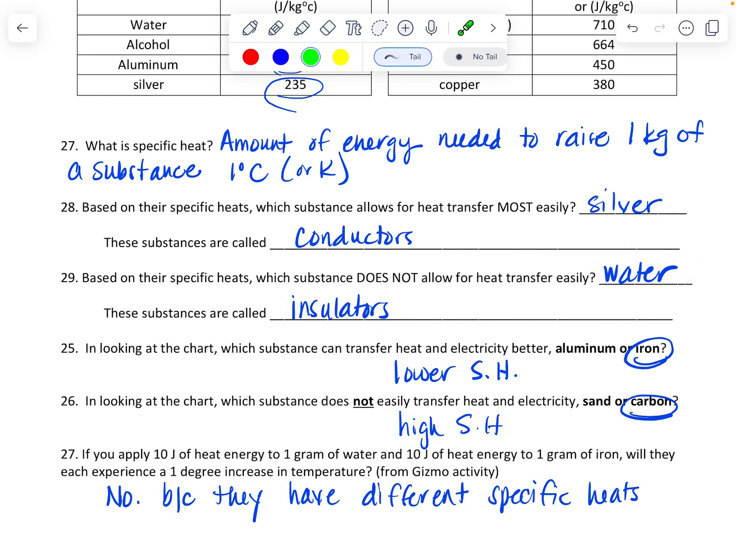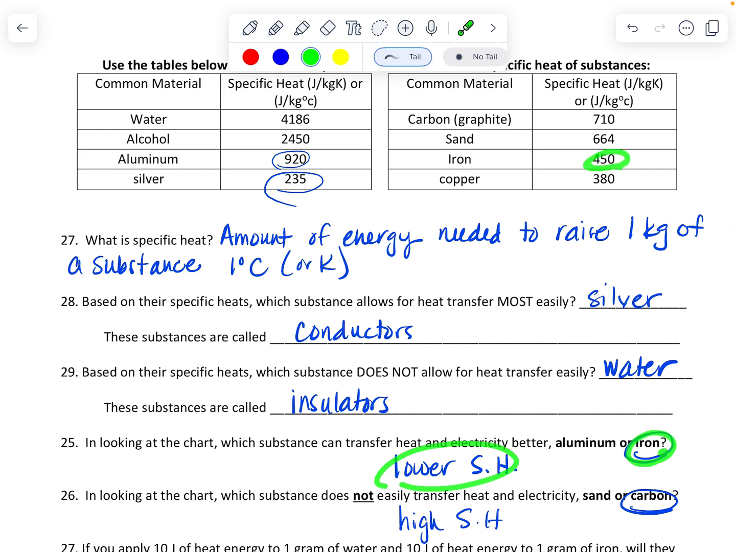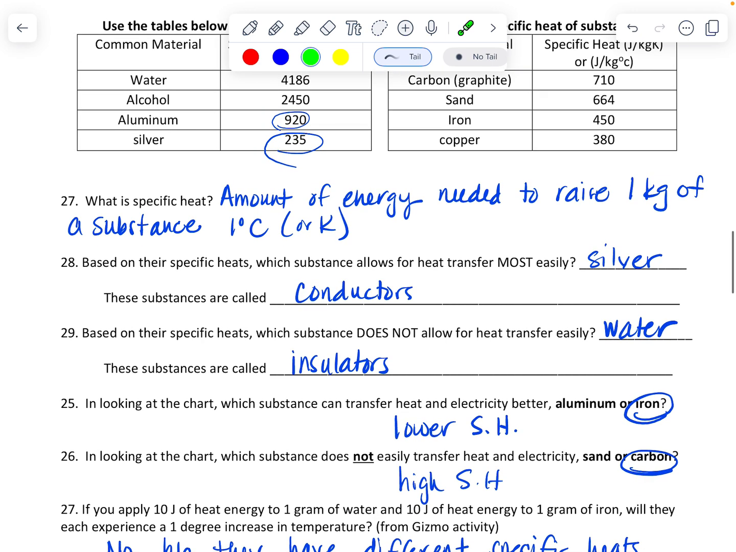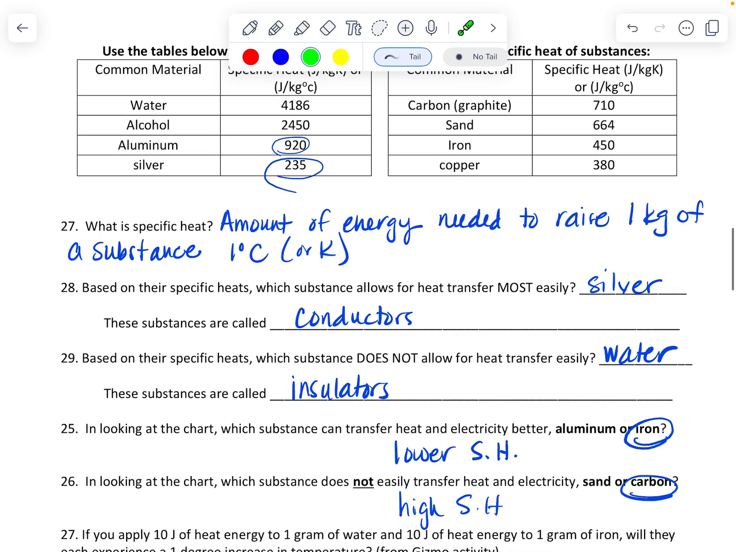Using the chart, which substance can transfer heat and electricity better, aluminum or iron? Iron, because it's got a lower specific heat. If you look up here, iron is 450, aluminum is 920. And then which substance does not easily transfer heat and electricity? Sand or carbon? Carbon is 710, sand is 664. So it would be carbon because it has a high specific heat.